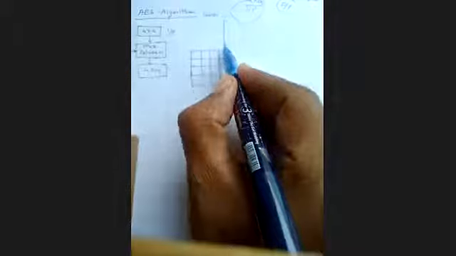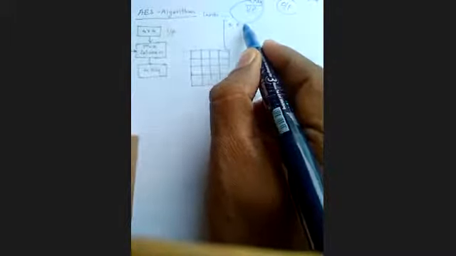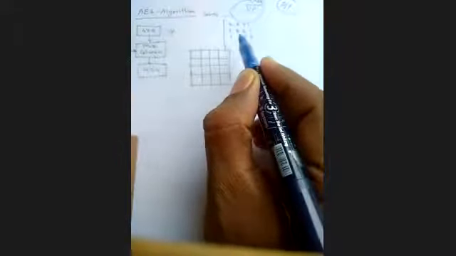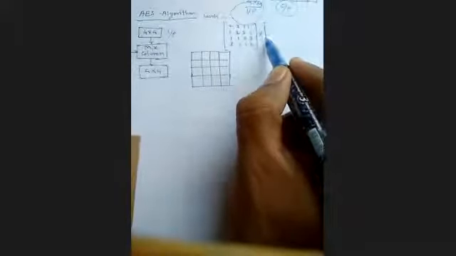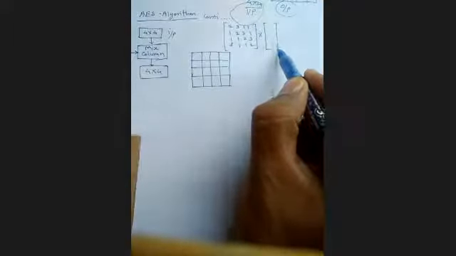I have to draw it again: 2, 3, 1, 1, then 1, 2, 3, 1, then 1, 1, 2, 3, and the last row 3, 1, 1, 2. I have to multiply that with another, and I will explain how to multiply.